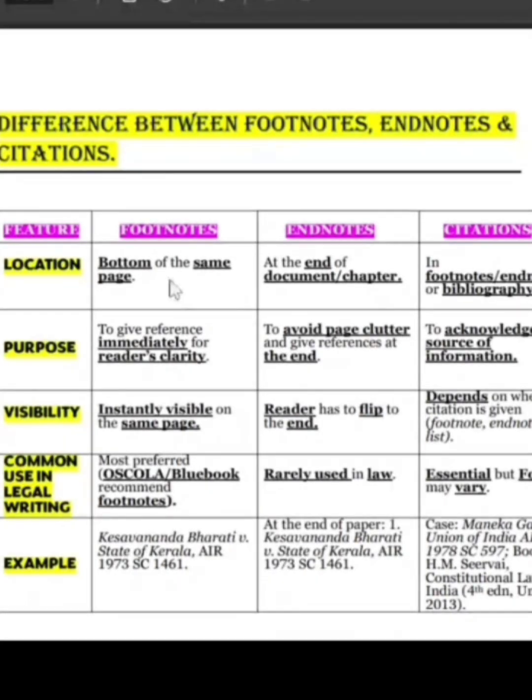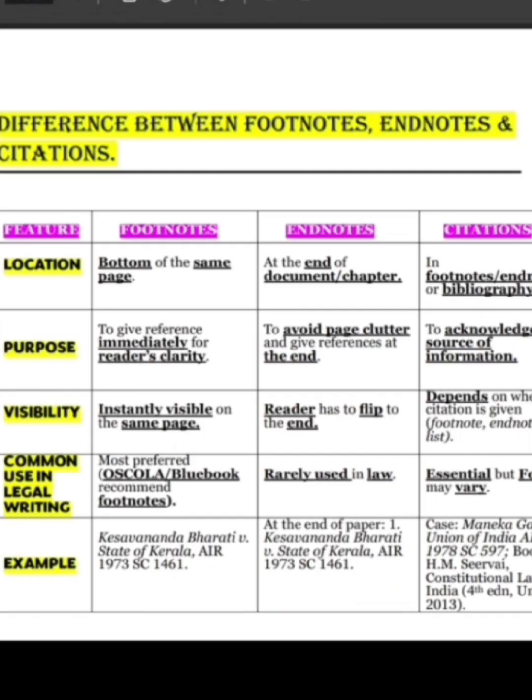Then visibility. Footnotes are instantly visible as they are on the same page. With endnotes, the reader has to flip to the end. Citations depend on where the citation is given, whether in the footnotes, endnotes or any other list. Now, common use in legal writing: most colleges prefer OSCOLA or Blue Book, and for Blue Book they will tell you the edition also. So they recommend footnotes, and endnotes are rarely used.